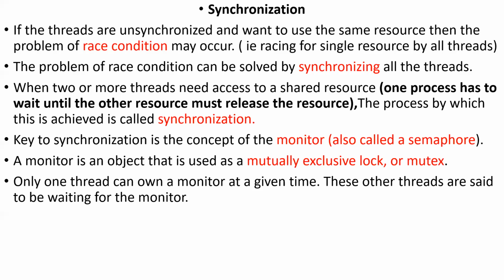Racing, we know. All the people running a race will run to win the race. Their aim is to reach the goal, and whoever goes first will win. In a similar manner, here all the threads will race for the same resource because they want to utilize it. For example, in a program there are 5 threads, and those 5 threads want to execute the print statement. Printer is the resource. There is only one printer, and all the 5 threads want to take a print. So now all the 5 threads are racing for that printer.